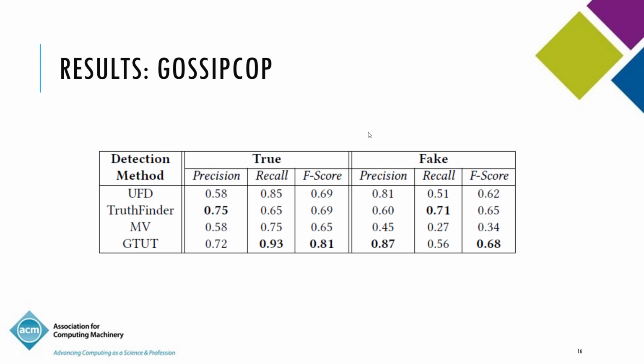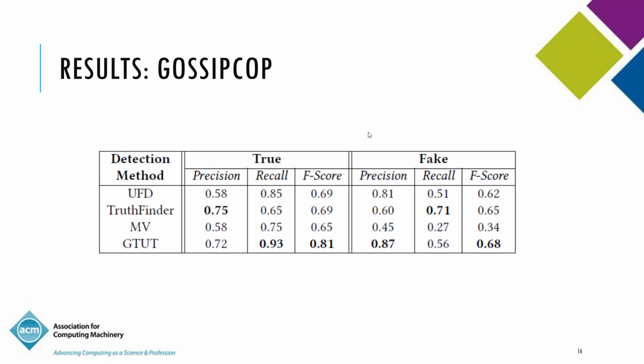Whereas on Gossip Cop, it's slightly different. We find that our method performs well in 4 out of 6 cases, whereas it falls behind, sometimes slightly, sometimes more drastically, in certain other cases, where the Truth Finder method, which is the 2008 paper, outperforms it.